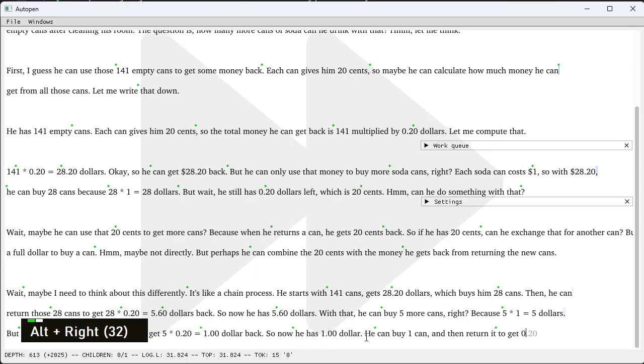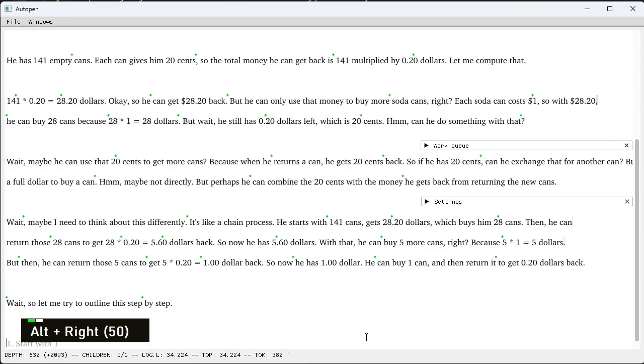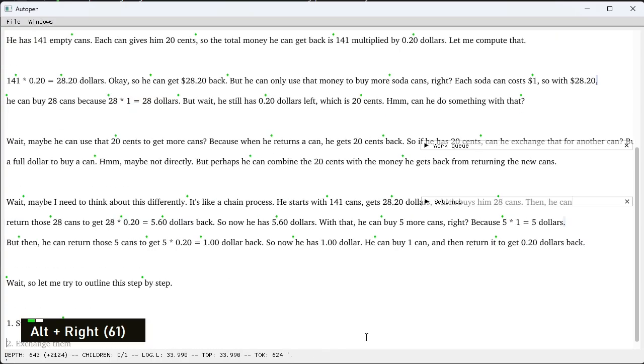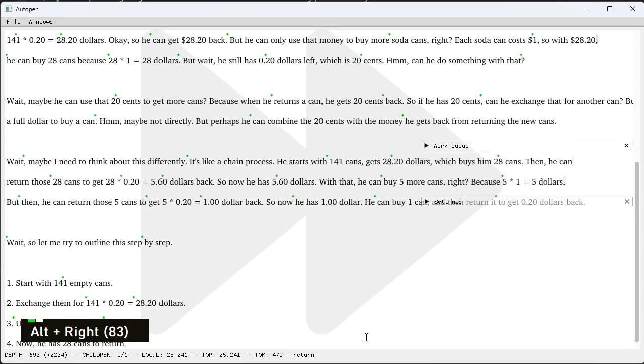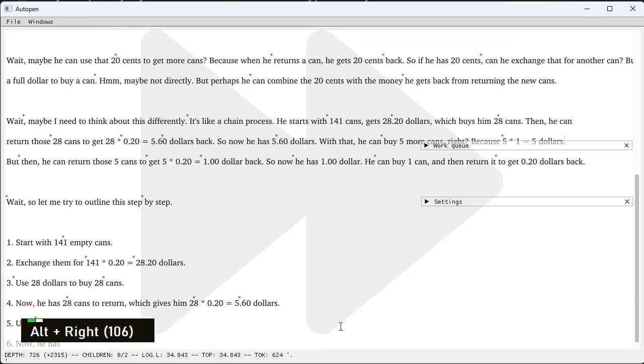If $1 can buy one can, then to get $0 back. Note how it's already lost track of the money that it had saved earlier that it couldn't directly use for cans. I'm suspecting that this will probably give a wrong result at this rate. And it will switch to doing a more step-by-step representation of the reasoning.